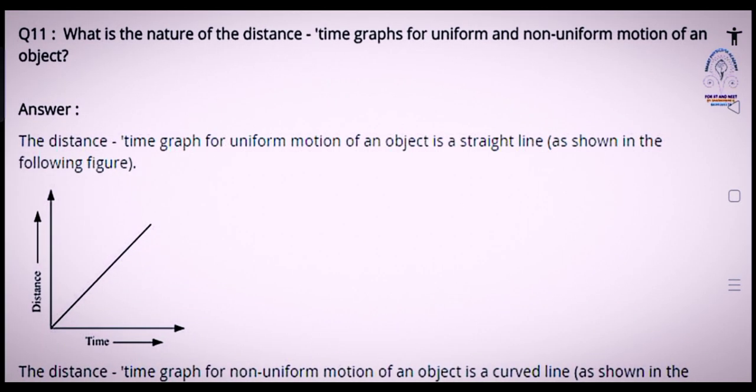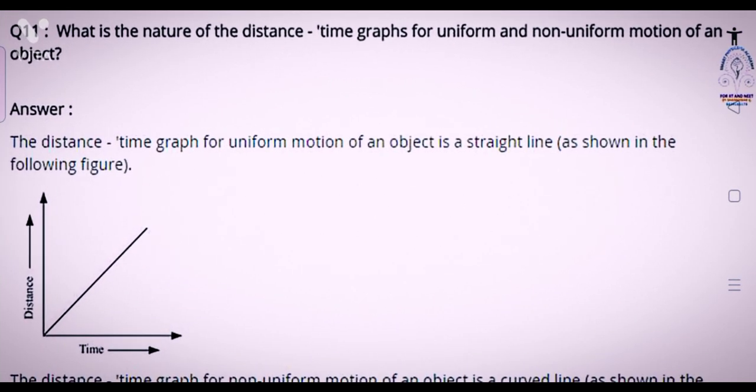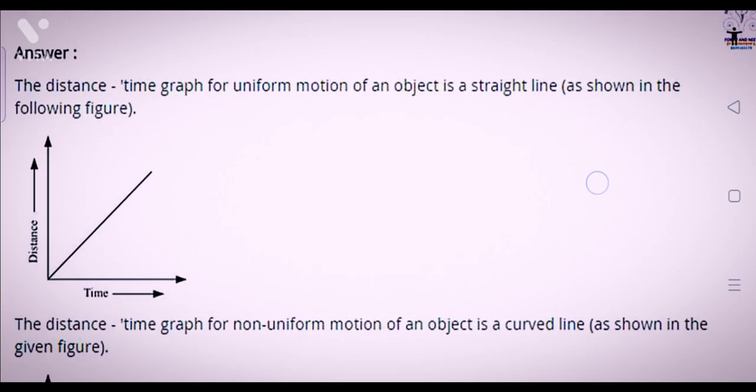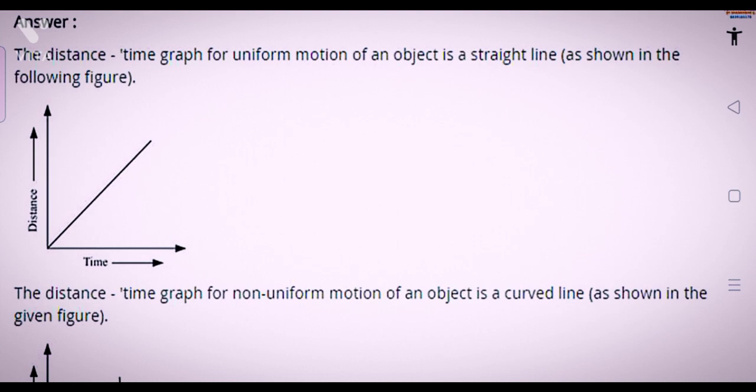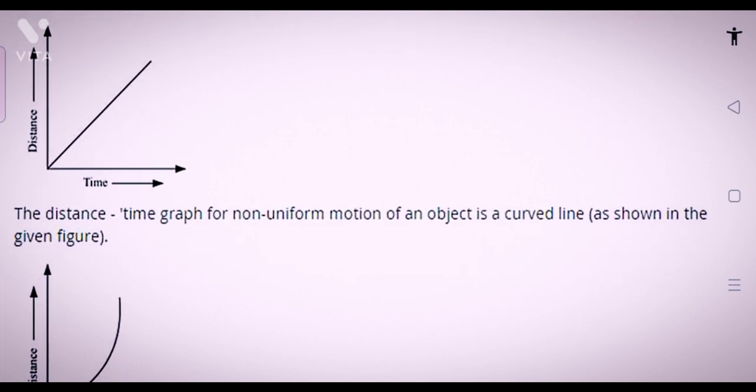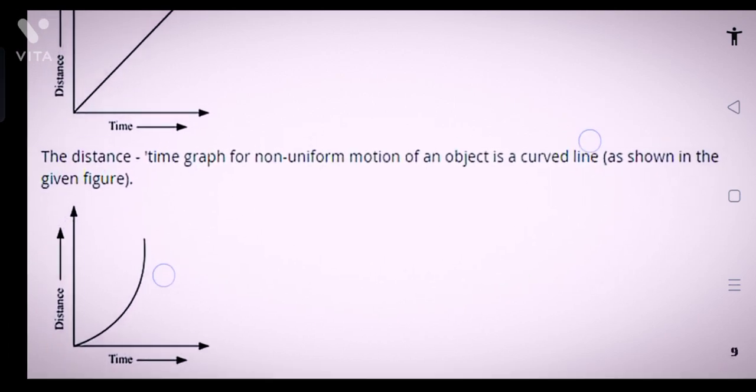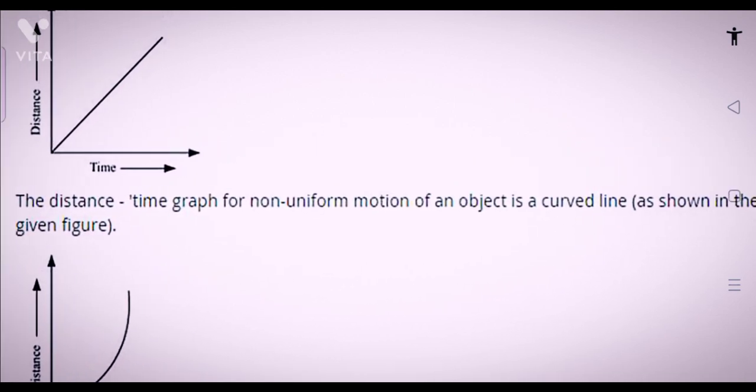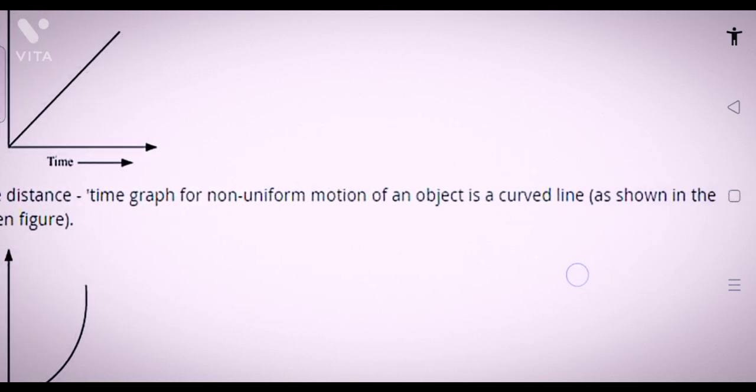Question number 11. What is the nature of the distance time graphs for uniform and non-uniform motion of an object? Answer. The distance time graph for uniform motion of an object is a straight line as shown in the figure. Second, the distance time graph for non-uniform motion of an object is a curved line as shown in the figure.